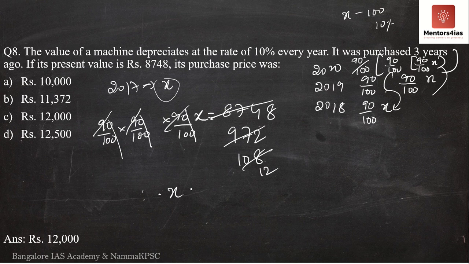Therefore x is what? X is nothing but 12 into 10 into 10, it is equal to 1,200 rupees. Sorry, one more 10 over here, 12,000 rupees. Therefore the correct option is option C. The correct answer is 12,000 rupees.